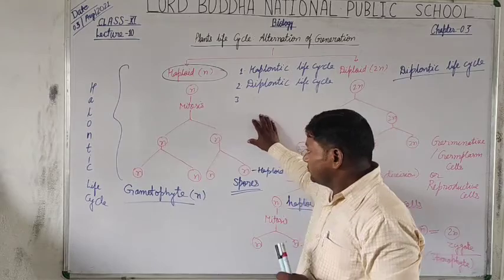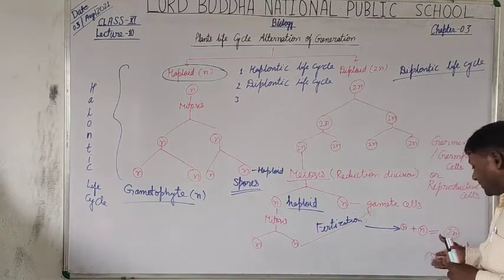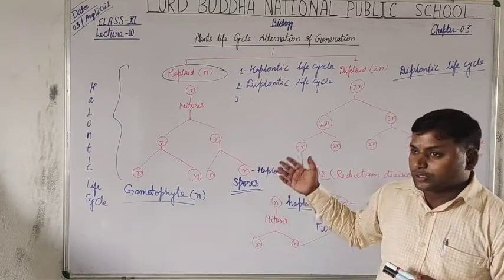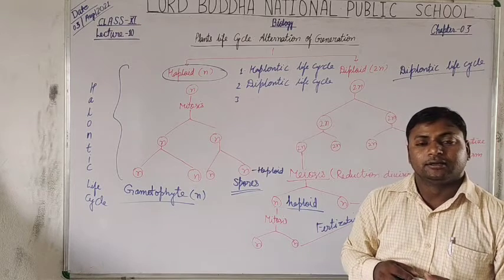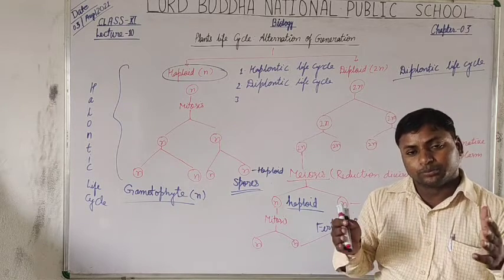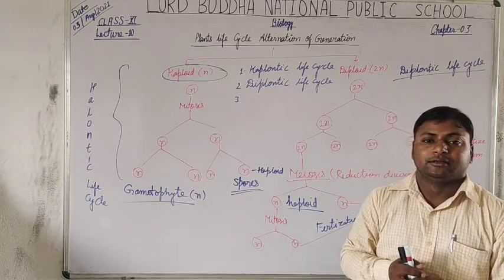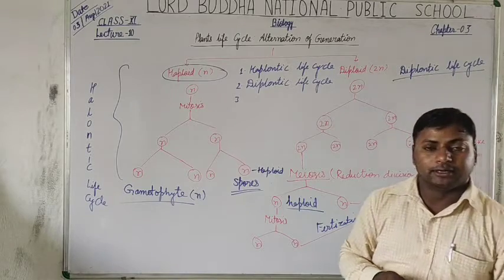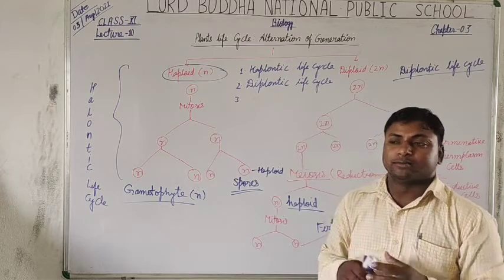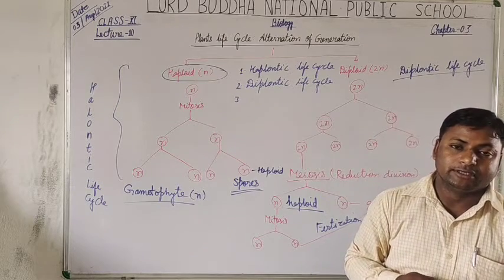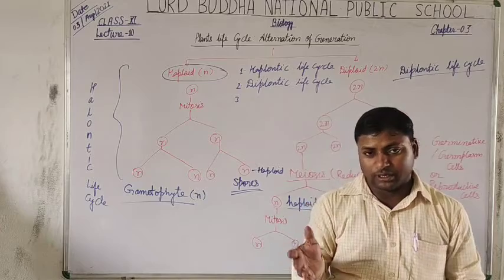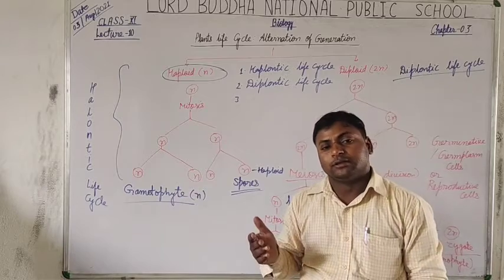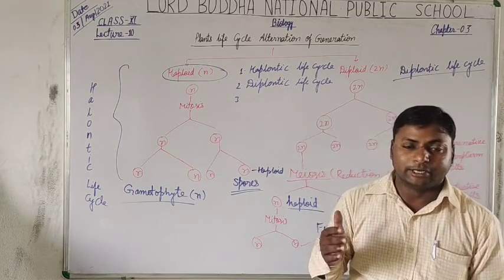First, the organism undergoes a haplontic life cycle, and further, after fusion of their gametes, it bears a zygote, and that zygote further develops into a new individual which bears two types of sexual reproductive organs, male and female, and both produce gametes.